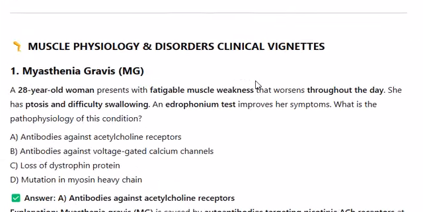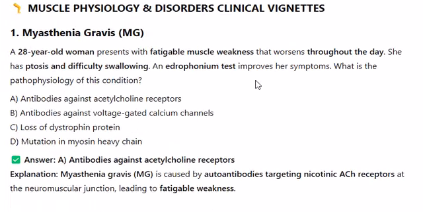Here are 10 Puerto Rico Medical Board-style clinical vignettes focused on muscle physiology and disorders, myasthenia gravis, Duchenne muscular dystrophy, and more, each with 4 answer choices and detailed explanations. Muscle physiology and disorders clinical vignettes.